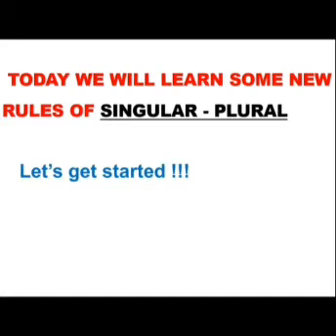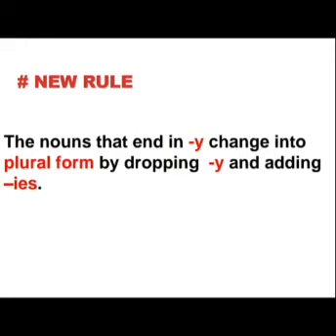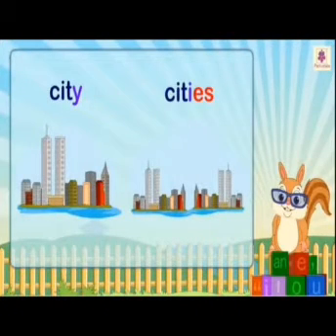Now today we will learn some new rules of singular plural. So let's get started. Now new rule is the nouns that end in y change into plural form by dropping y and adding ies. Means when we change the word which ends with the letter y to its plural form, we remove letter y and add ies. Okay, dear kids? See the examples. City, cities. Here we will remove y and we will add ies.